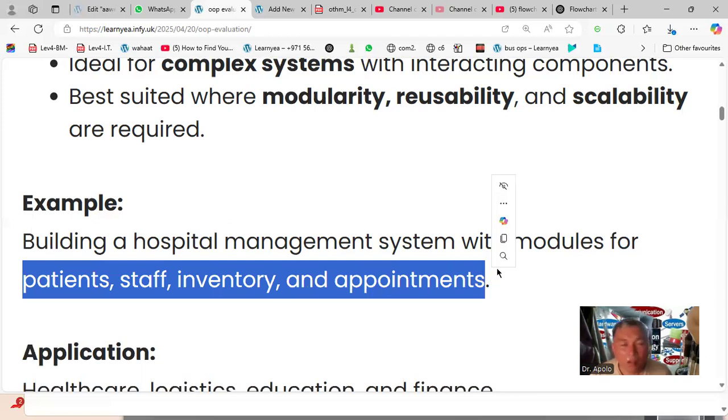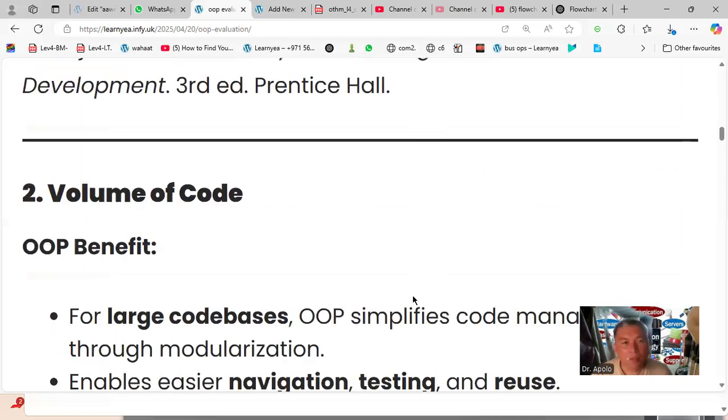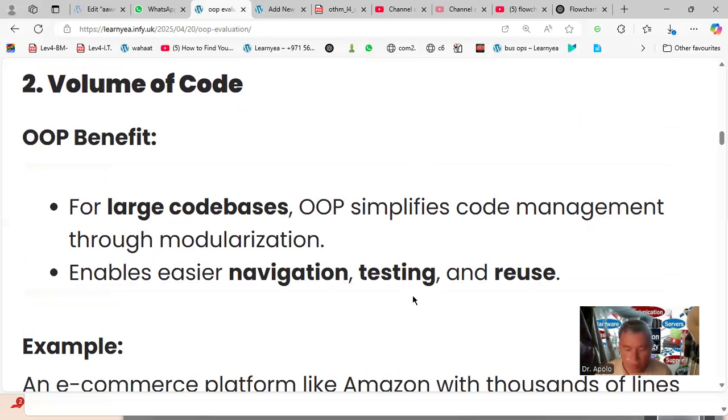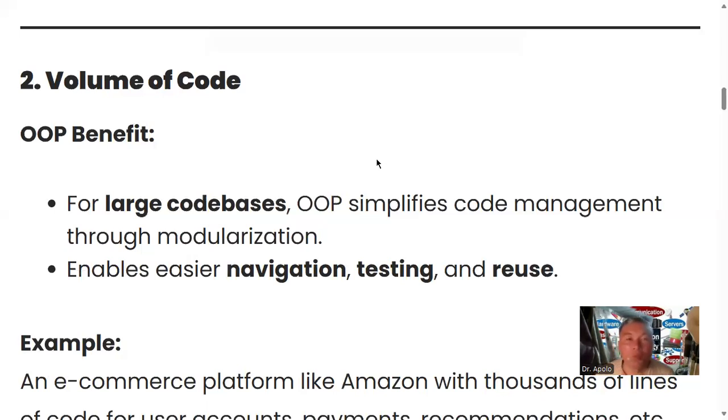Can you see the beauty of this one? Divide and conquer. So healthcare, logistics, education, and finance. In many businesses, these are useful. In volume of code, that means a large program. For example, have you seen Windows 95's lines of code? There are 45 million lines. So if this were not put into modules, it's very hard to maintain. So with all the benefits, a large code base simplifies code management through modularization.